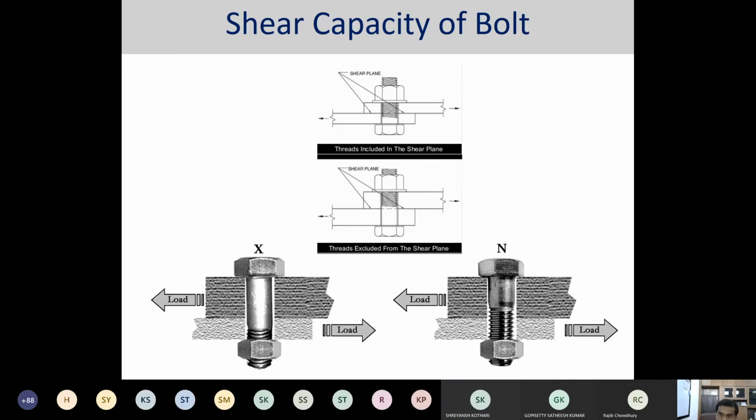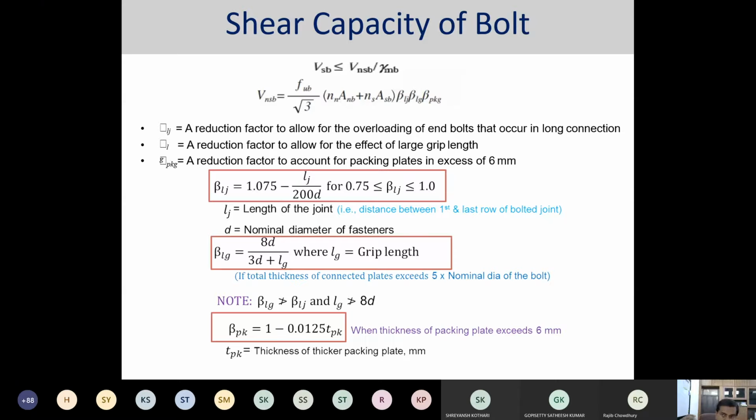So this particular thing you have already gone through. Now, this particular slide was also presented in the previous class: what are the reduction factors to be considered based on the long joint, the longer grip, or the packing plate effect, or rather, what is the effect of the long joint, the longer grip and the packing plate.